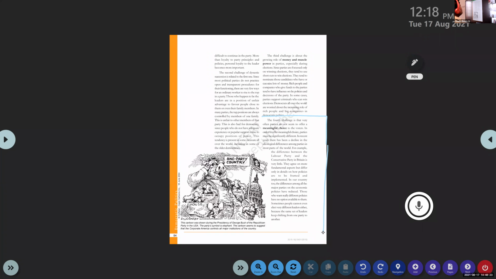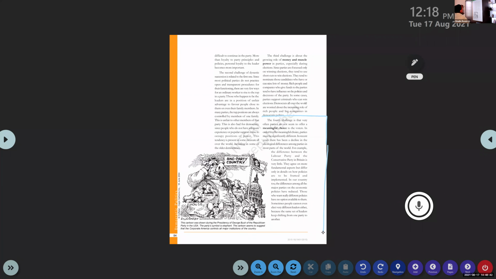Okay, there is a compromise in the ideologies, programs and policies of that particular political party, and there is no difference between the parties. So we can say there is no meaningful choice for the people. Almost all the parties' ideas are almost the same. Their programs are almost the same. Okay, so that is the trouble here.